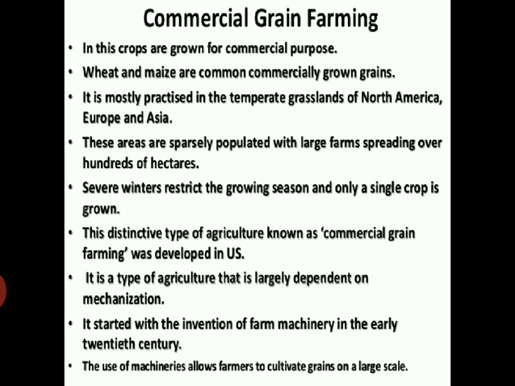Commercial grain farming. In this, crops are grown for commercial purposes. Wheat and maize are common commercial grains. It is mostly practiced in the temperate grasslands of North America, Europe, and Asia. These areas are sparsely populated with large farms spreading over hundreds of hectares.